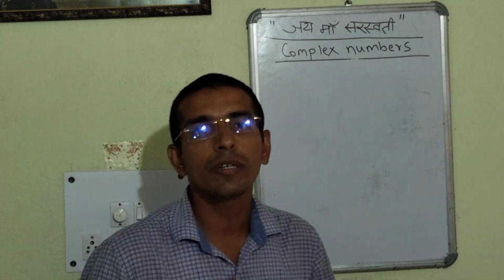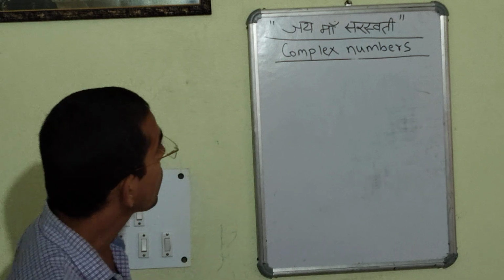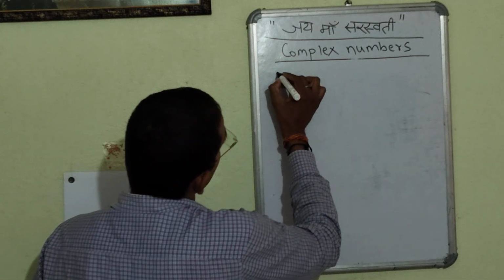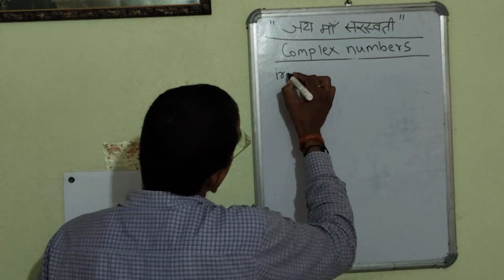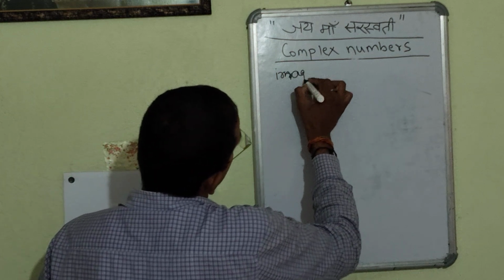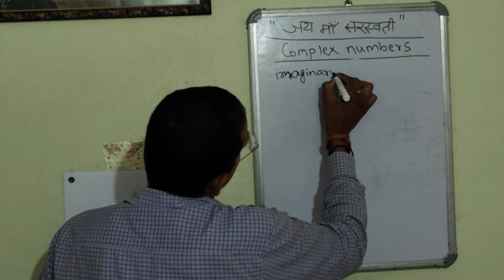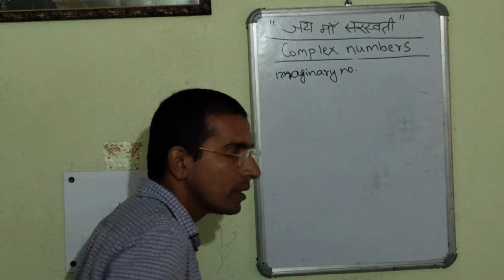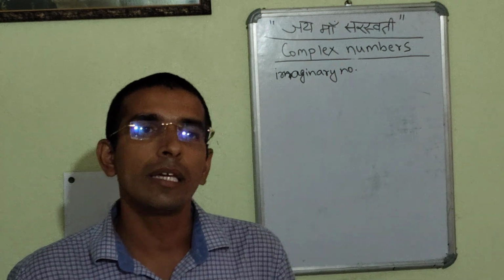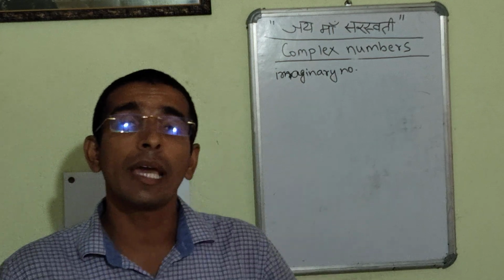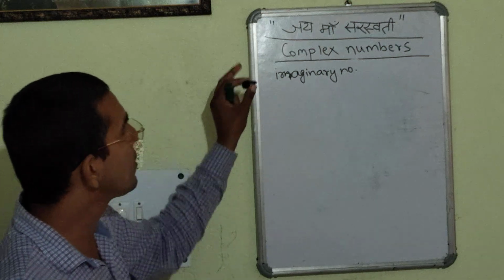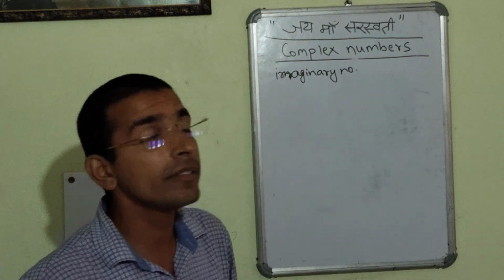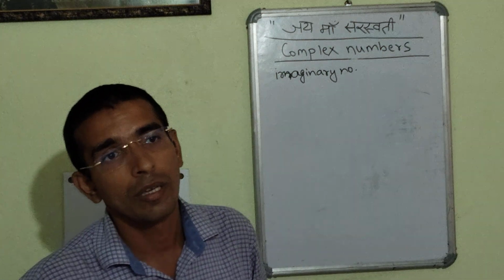So the complex numbers, as I had already stated, are also entitled as imaginary numbers. In other words, we can say this type of numbers didn't have any existence, but they exist. So in this case, we can say complex numbers are entitled as imaginary numbers.